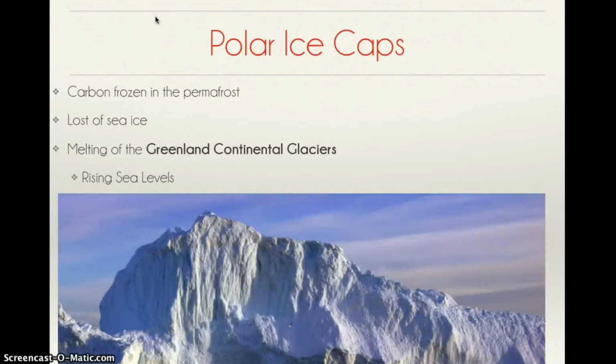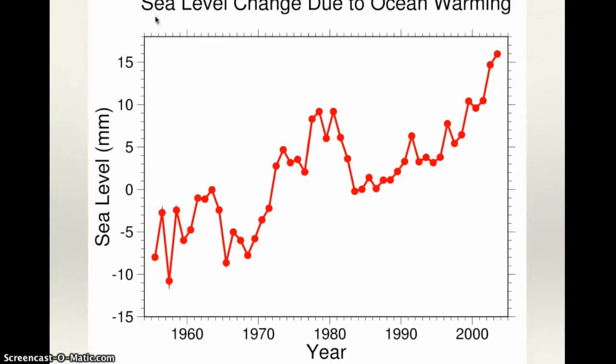Polar ice caps. Carbon is currently frozen in the permafrost as an organic matter. This includes the Greenland continental glaciers. The effects are that the Greenland continental glaciers are melting at a more accelerated rate and sea levels are rising. This graph shows the change in sea levels due to ocean warming. It is also increasing.